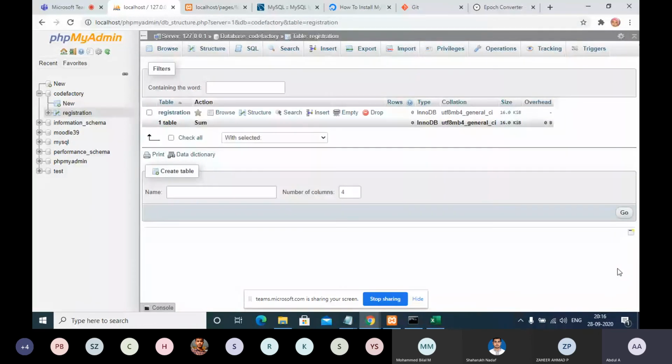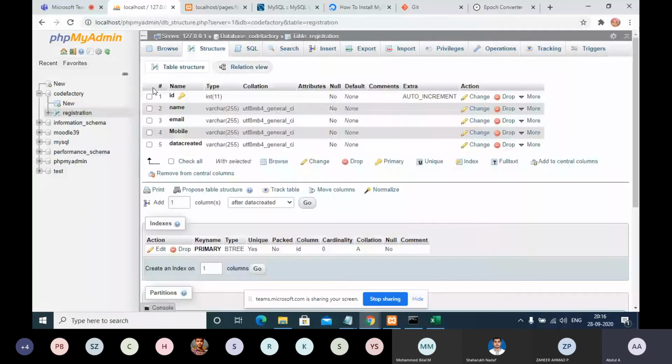Once you save this, a table has been created with the name registration: ID, name, email, mobile number, date created. So now we have a structured table.